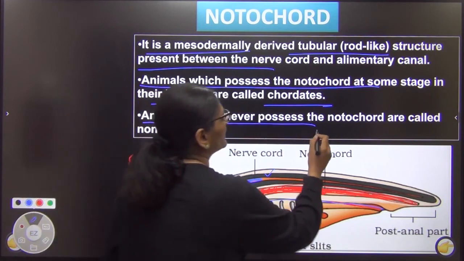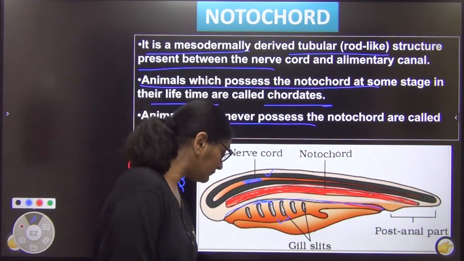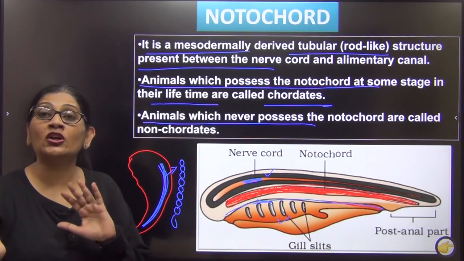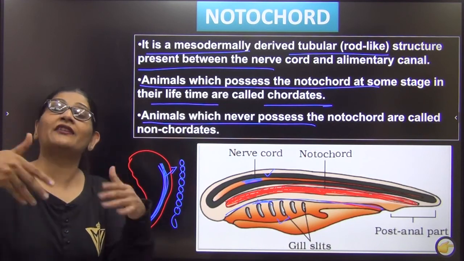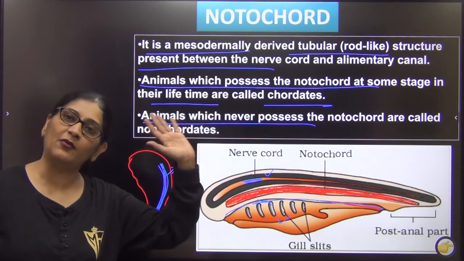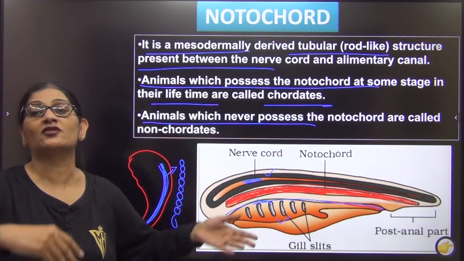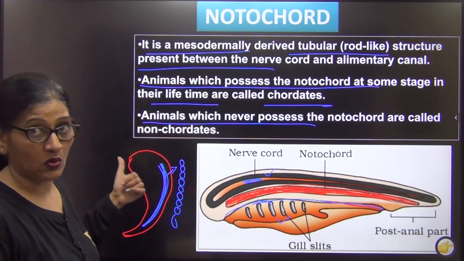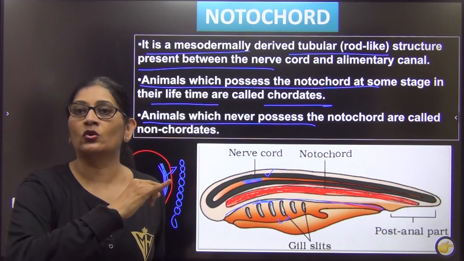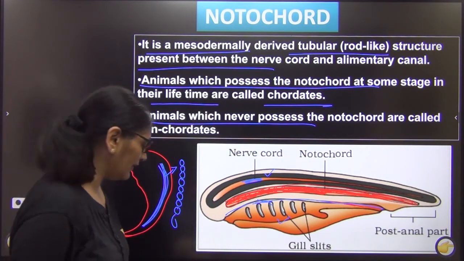And those animals which never possess notochord are called non-chordates. So if you remember, right at the start I had divided animals into non-chordates and chordates. Then I divided non-chordates into porifera, coelenterate, and chordates are further divided, about which I am going to speak later. So this basic division into non-chordates and chordates was on the basis of notochord. At any stage of your life, you must have this notochord at least at some stage, then only you are called a chordate.